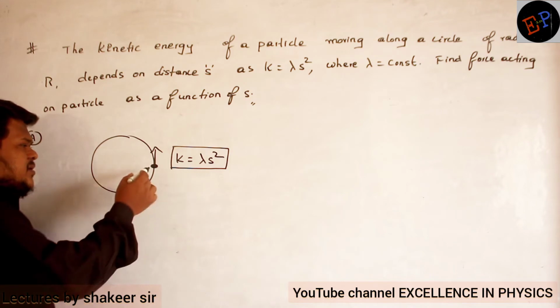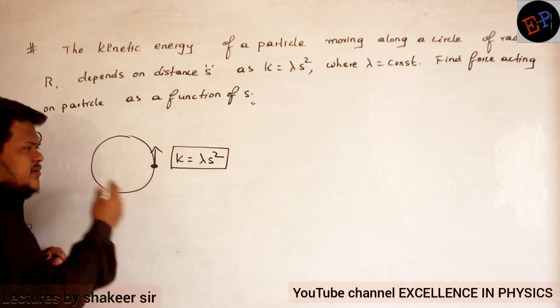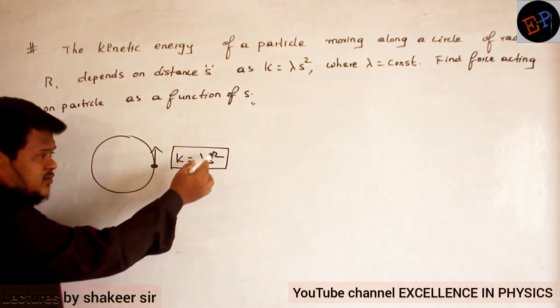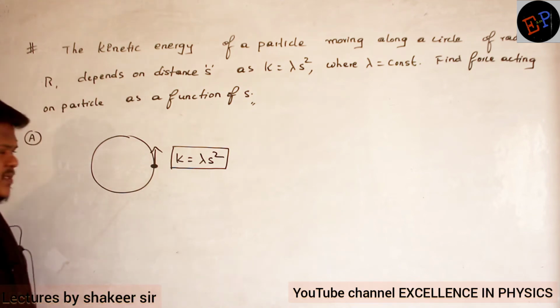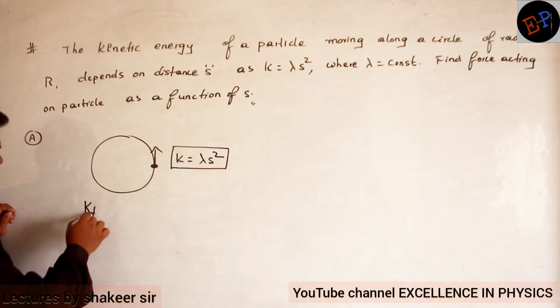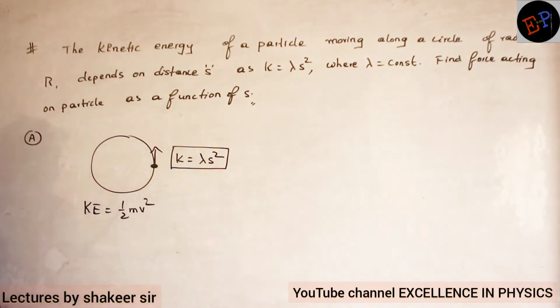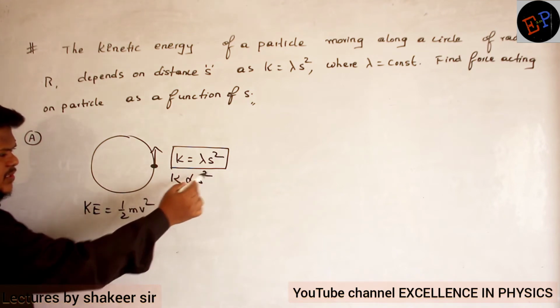So when the body starts travelling in this circular path, the distance travelled continuously increases, and then kinetic energy is also increasing. It means with respect to displacement, the speed of the particle is also increasing. Kinetic energy depends on half mv square. So kinetic energy is directly proportional to s square.